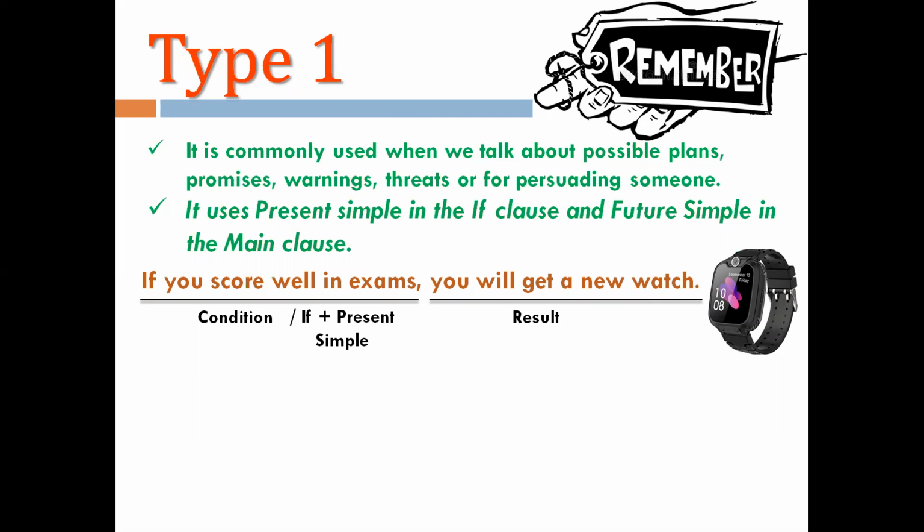Here this condition I have expressed in simple present tense. Why? Because as per the rule, this if clause should be represented using simple present tense. So here score is first form of verb. It means it is simple present. And in the result we have made use of simple future. Will get, will along with first form of verb. So in the main clause or in the result part, we make use of simple future tense.